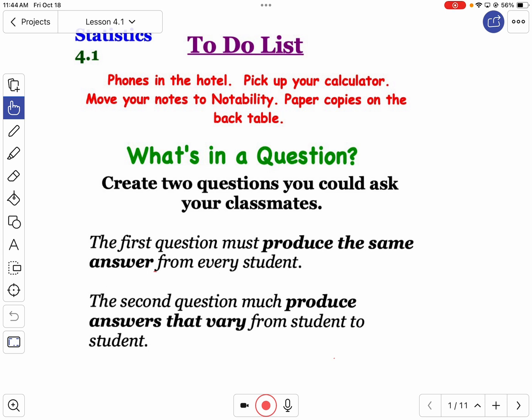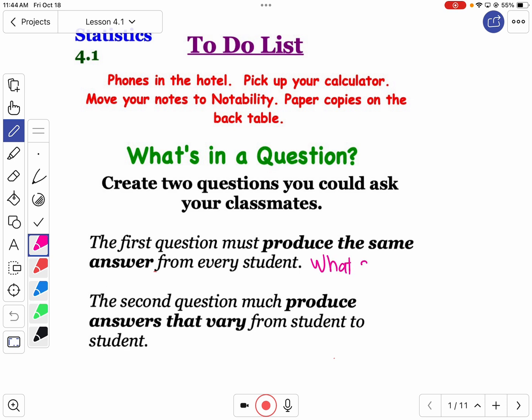That's interesting. What school do you attend? Yep, that's a good one. Y'all all attend Gallatin High School. That for sure would be a question where we would all have the same answer. Okay. Anything else?